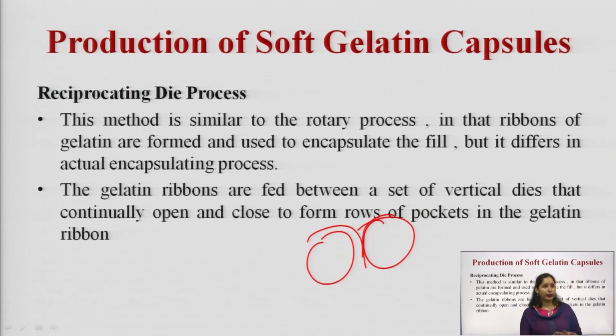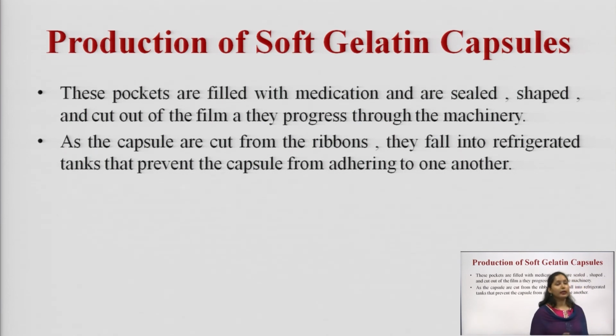These pockets are filled with the medicament and are sealed, shaped and cut into the film as they progress through the machinery. So, as the dies start rotating, these pockets are filled with the medicaments, then they are sealed, shaped and finally cut and further stored.